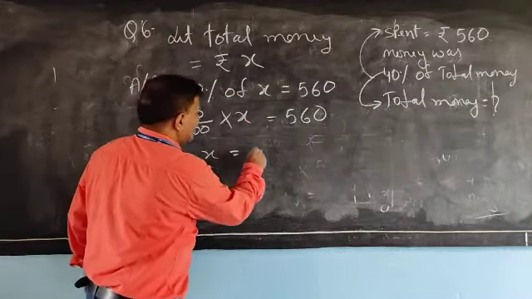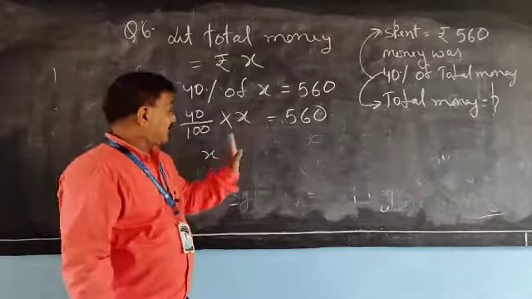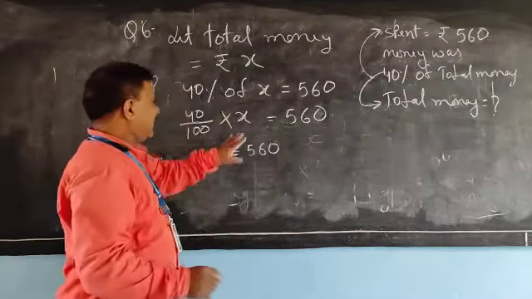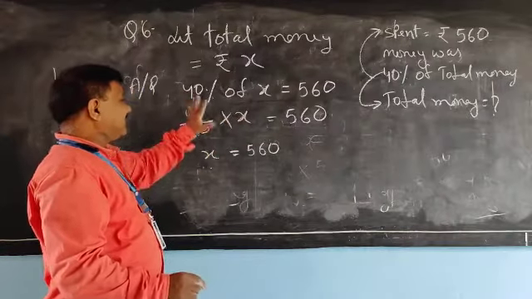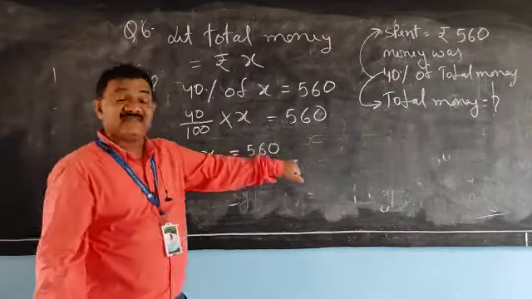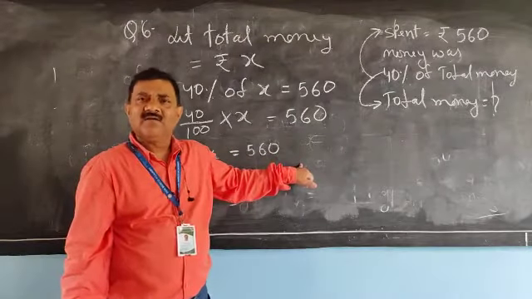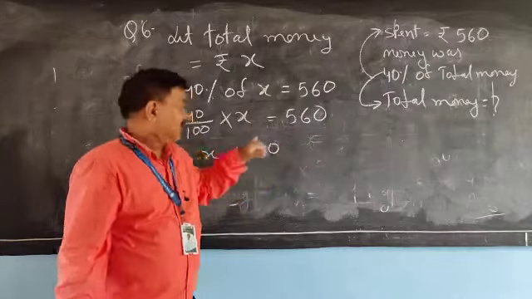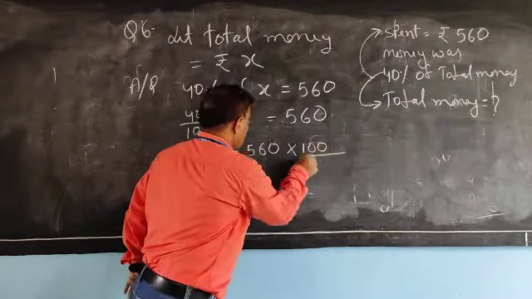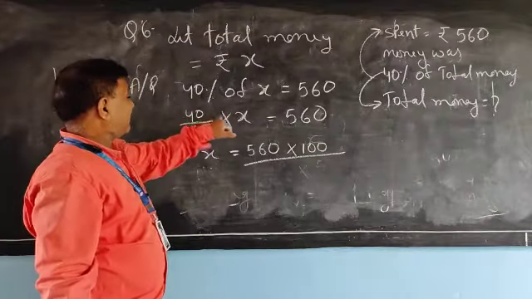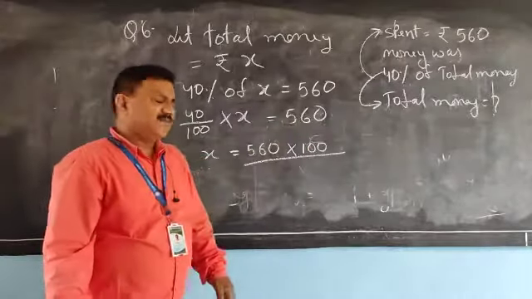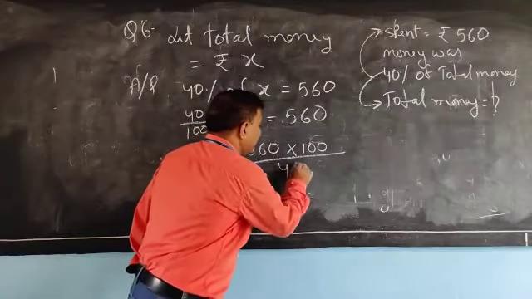Therefore, x is equal to 560, which is already written on this side of the equals sign. x is left on this side and these numbers are transferred to that side. So 100, which is divided here, will become multiply on that side. And 40, which is multiplied to x, will become divide on that side, means by 40.